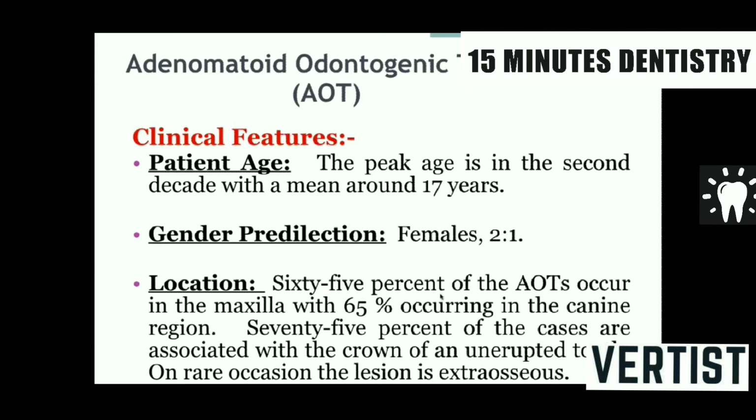Now, the clinical features of adenomatoid odontogenic tumors are exactly opposite to ameloblastoma. This is common in young individuals, that is in the second decade of life. Ameloblastoma is common in middle age and elders. AOT is common in females. Ameloblastoma is slightly more common in men. Location: 65% of AOTs are in the maxilla, and that too in the anterior maxilla, whereas ameloblastoma is common in the posterior mandible.